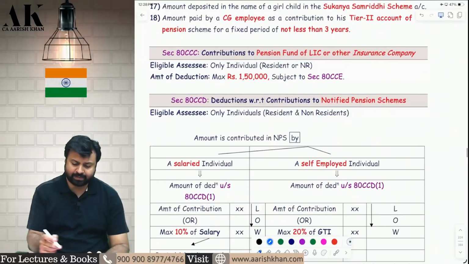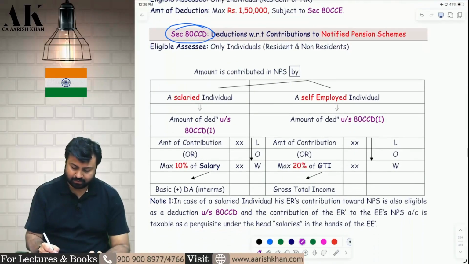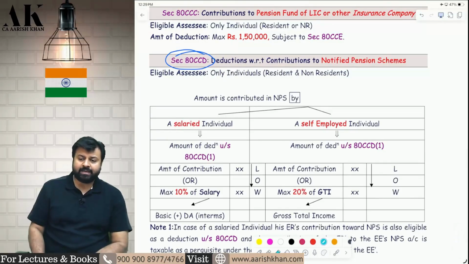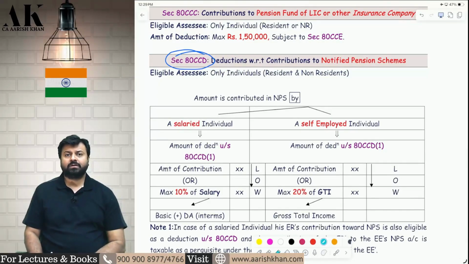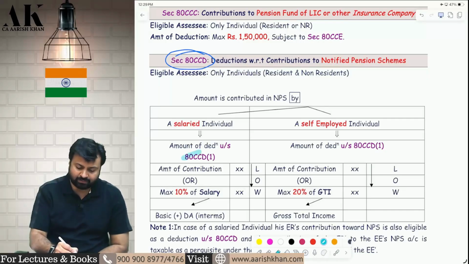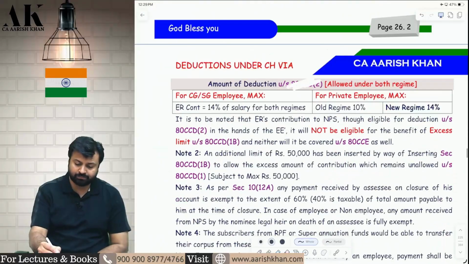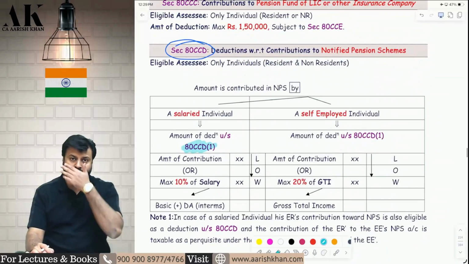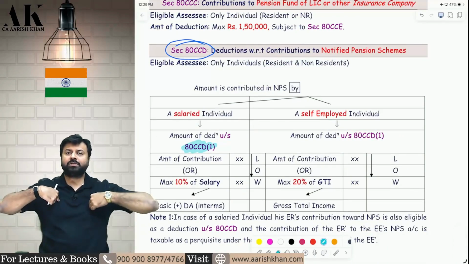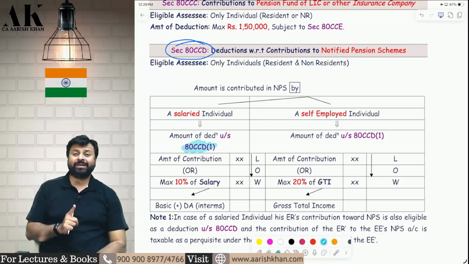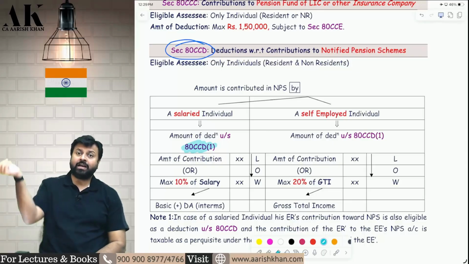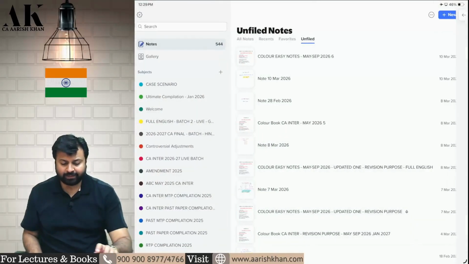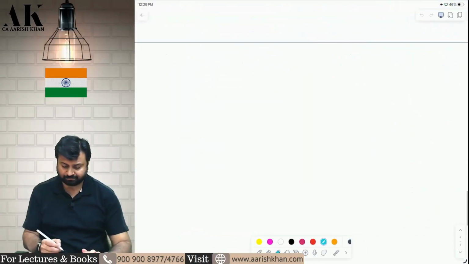In chapter 6A, there is an amendment in 80CCD. Now what is 80CCD? 80CCD talks about notified pension schemes, NPS. In NPS, you get some deduction. There are three sections in NPS: 80CCD subsection 1, 80CCD subsection 2, and 80CCD subsection 1B. What is the difference, sir? Subsection 1 is your own contribution, subsection 2 is employer contribution, and 1B is extra 50,000, which is unallowed in subsection 1. Now let me show you the amendment, what it is now.